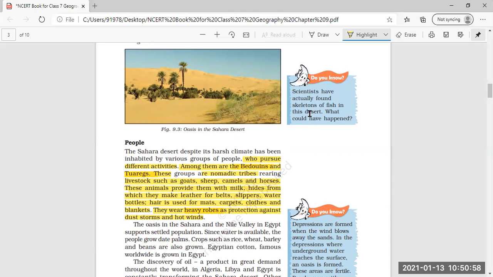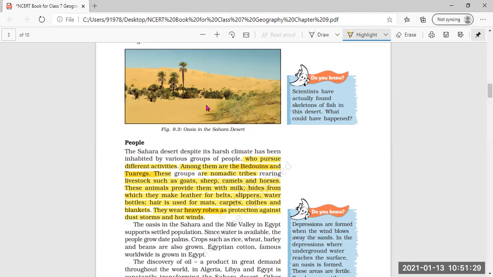Now scientists have actually found skeletons of fish in this desert. Even the skeleton of fish in this desert has been found, which we cannot imagine nowadays. We will be surprised to know that fish were really present in this type of condition. Yes, it was there, because the scientists have found the skeletons of the fish. But what could have happened?